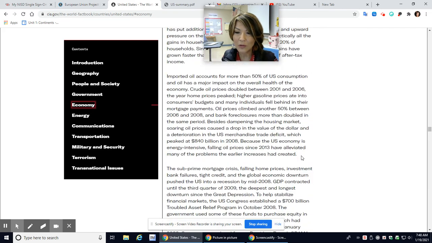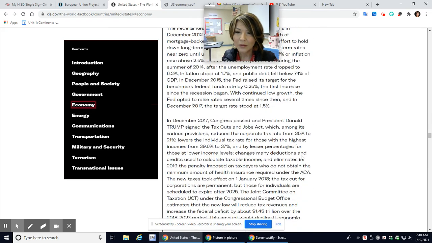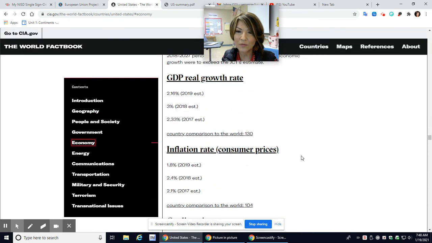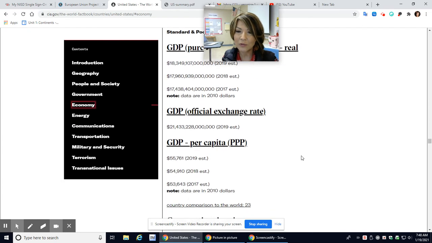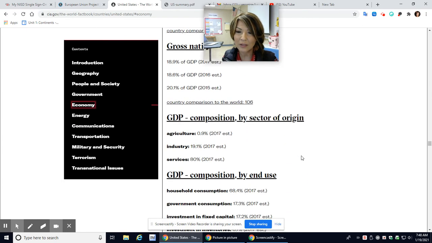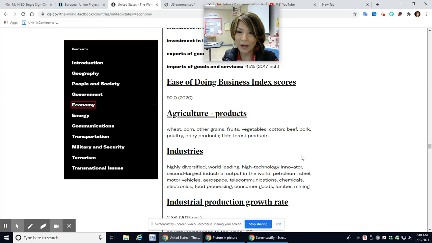So if you scroll, this is what you're looking for. Okay. Keep scrolling till you find what you need. All right. So I know it's asking you for agriculture. Here's the agriculture right here. It's asking you for industries. Here's industries. Other than that, you don't need anything else for economy.